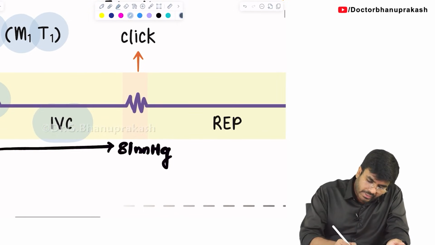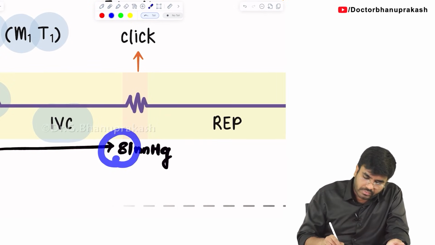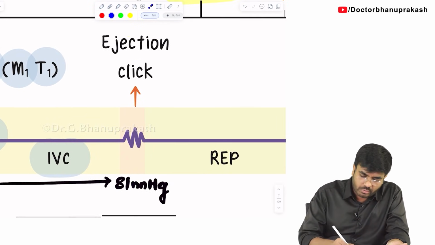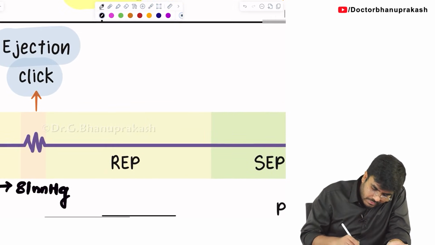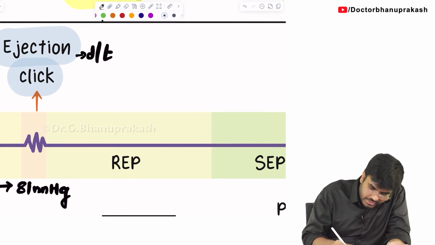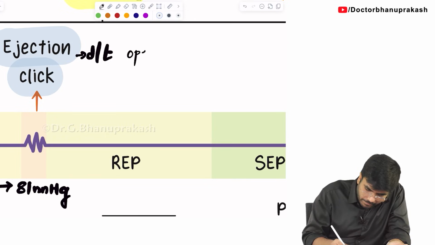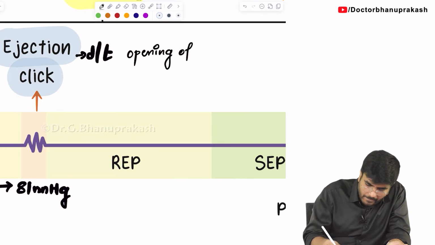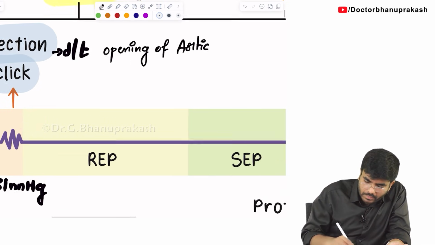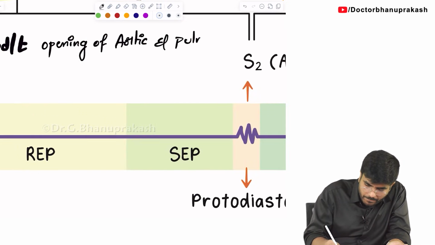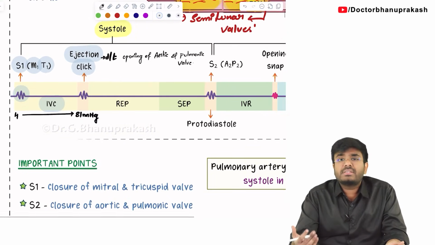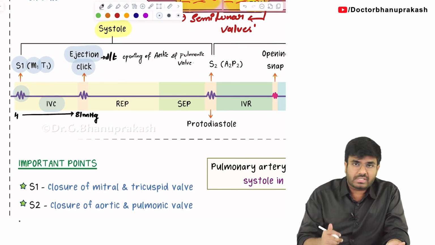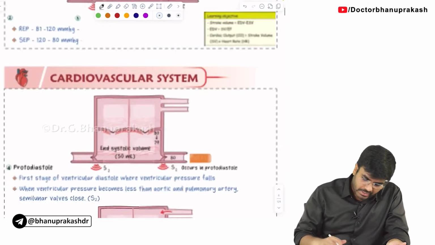Next, the moment the pressure reaches 81 mmHg, the aortic valve is going to open and the pulmonic valve is going to open, which is going to cause which heart sound? Ejection click. This ejection click is due to opening of the aortic valve and pulmonic valve. Done. Now after this isovolumetric contraction, let's go into the next phases, that is the rapid ejection phase and slow ejection phase. Let's go back to our flow chart.